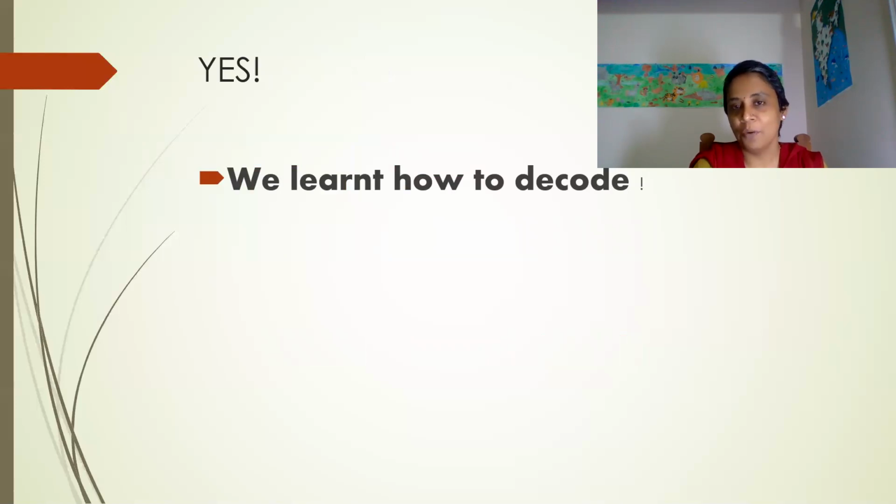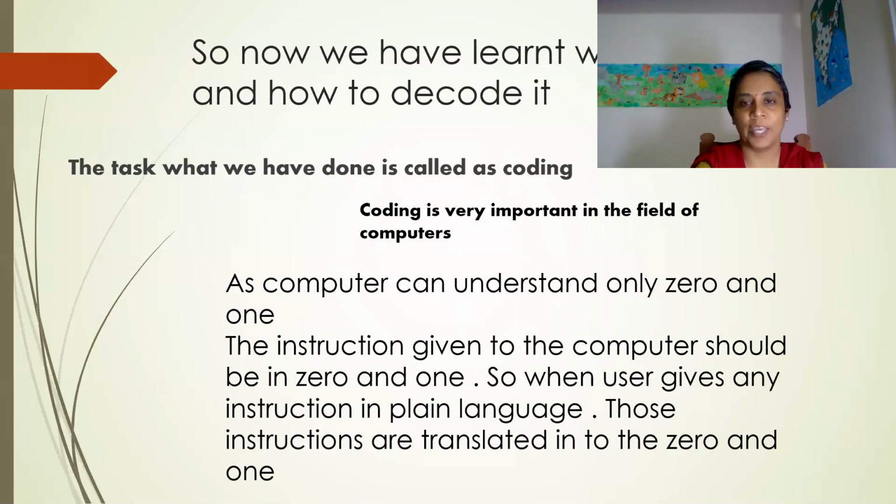So you know what is coding and what is decoding. Now we have learned what is coding and how to decode it. The task we have done is called coding. Coding is very important in the field of computers. You might have heard a lot of information about coding. So many people are offering coding classes. Yes, you need to think before joining any such classes.